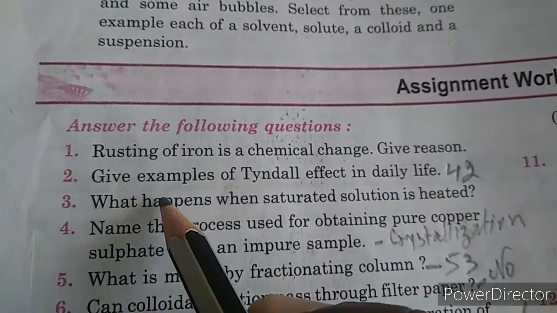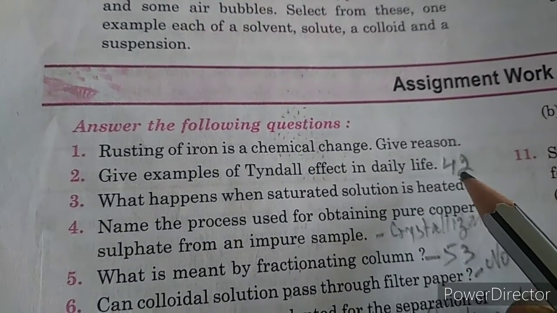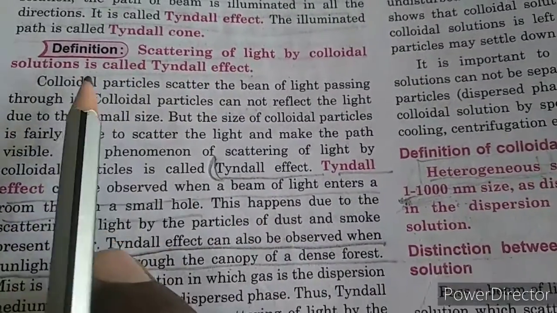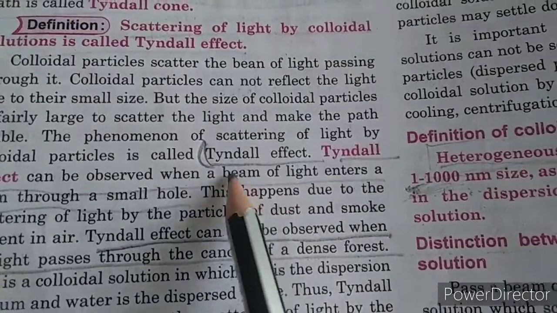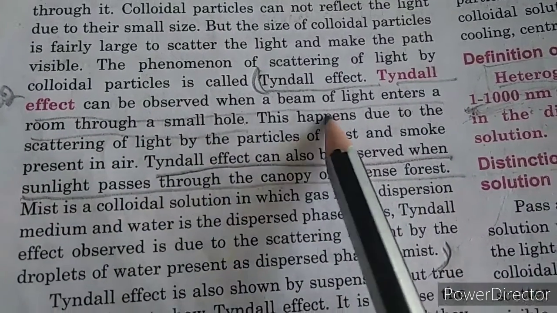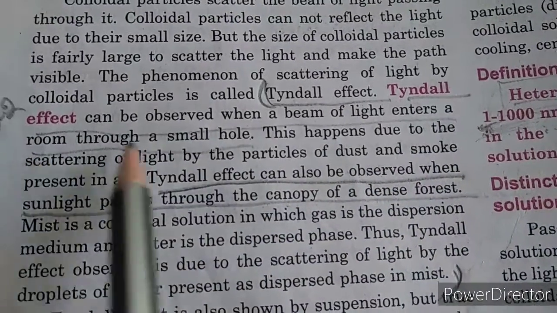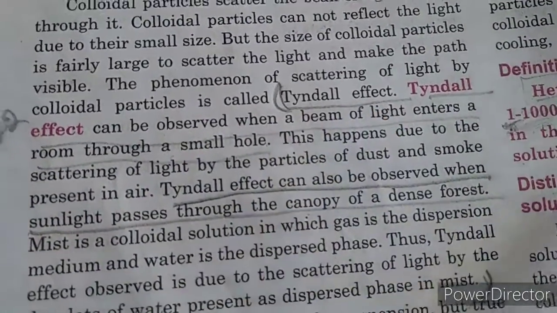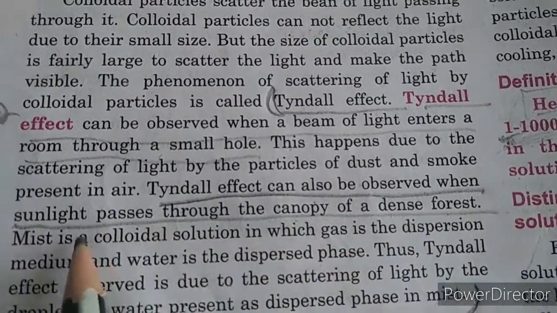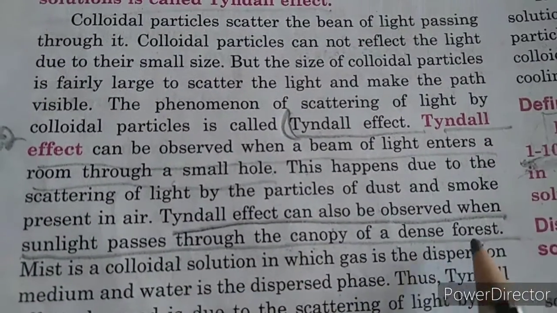Now question number 2. Give an example of Tyndall effect in daily life. Its answer has been given on page number 42. Here at page number 42 under the colloid section, Tyndall effect can be observed when a beam of light enters a room through a small hole. This is your first example. And after that, Tyndall effect can also be observed when sunlight passes through the canopy of a dense forest. This is your second example.